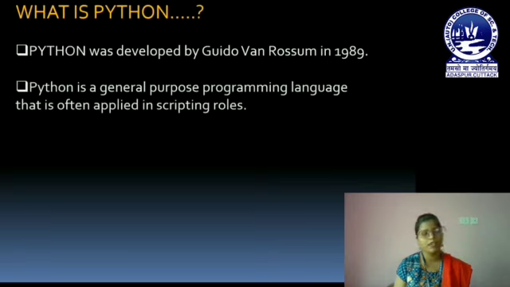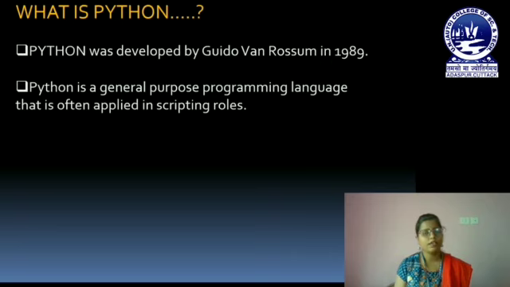So when we're saying that Python is a general purpose language, that means it can be used in a variety of fields, like we can use Python in artificial intelligence, in robotics, in machine learning, in web development, in software development, in IoT, in database management system programming, in graphical user interface programming.